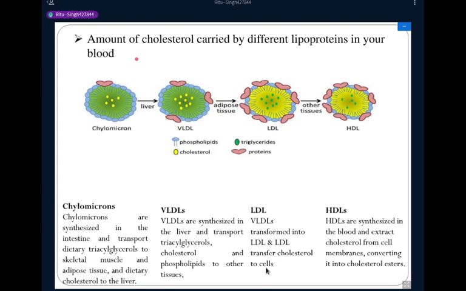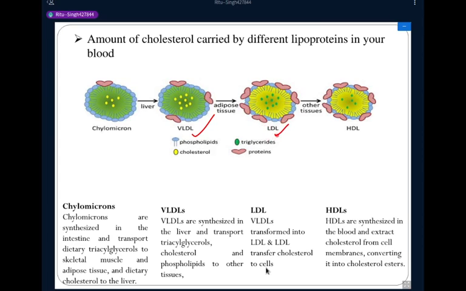This lipoprotein. The amount of cholesterol carried by different lipoproteins in your blood is divided into 5 types. First, chylomicron. Second is VLDL, which means very low density lipoprotein. The third is LDL.